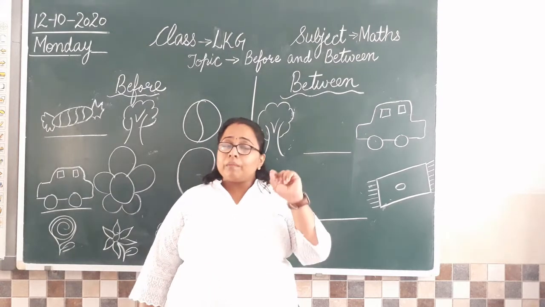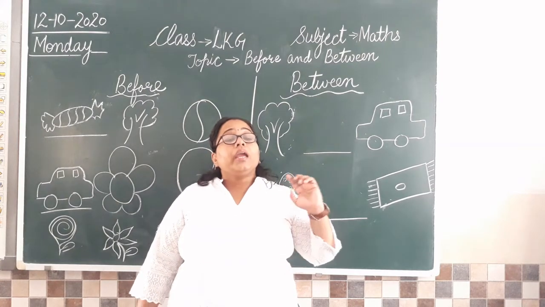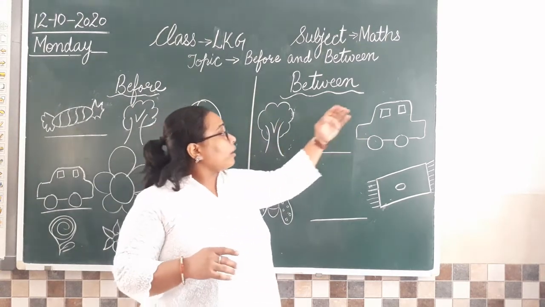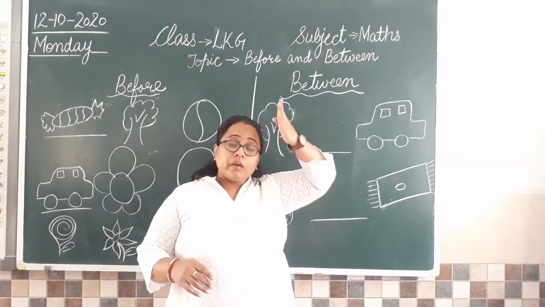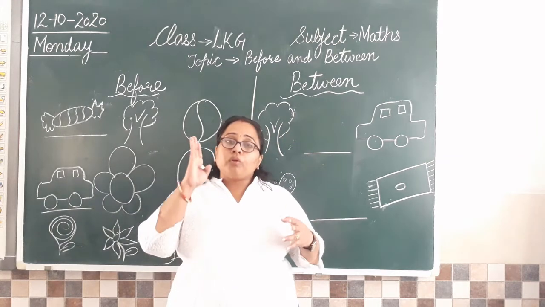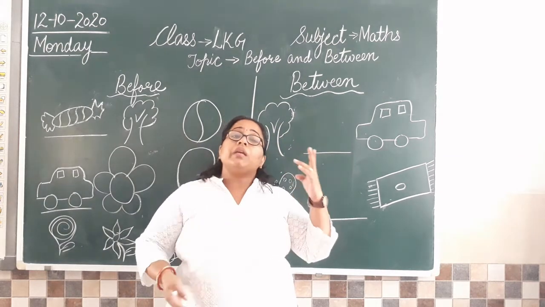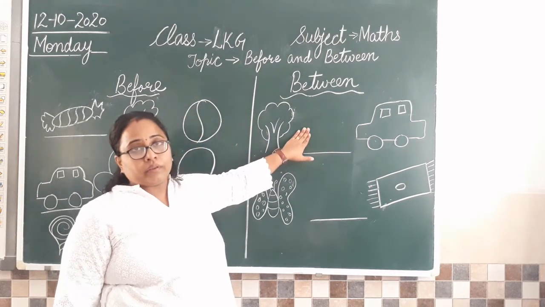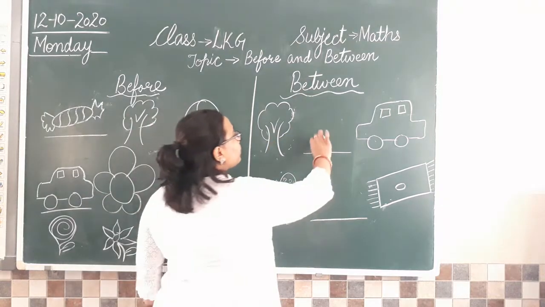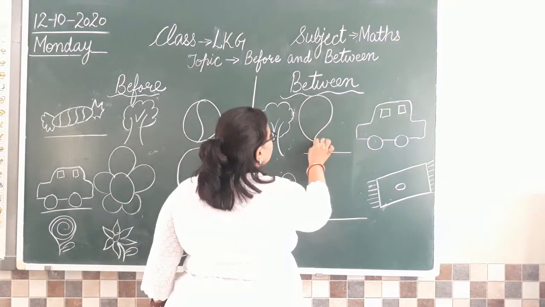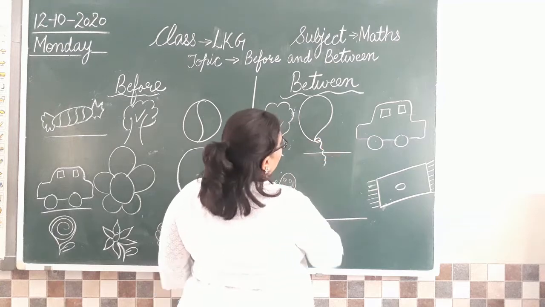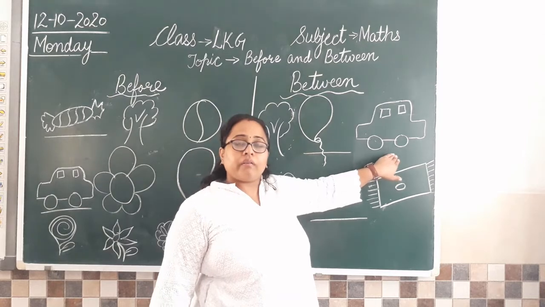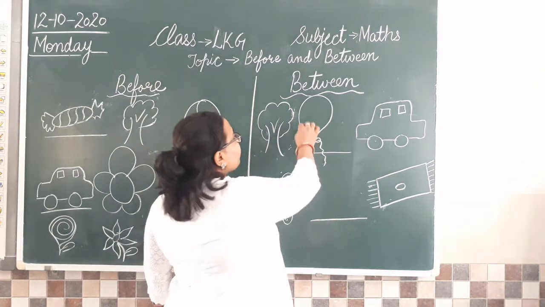तो सबसे पहली बात हमें बलून बनाना है। कहाँ? In between tree and car, ट्री और कार के बीच में। मैंने in between बोला है ना, तो ट्री और कार के बीच में हमें क्या बनाना है? We are going to draw a balloon here. Clear? How we are going to do that? So this is a balloon that we have drawn in between the tree and car.